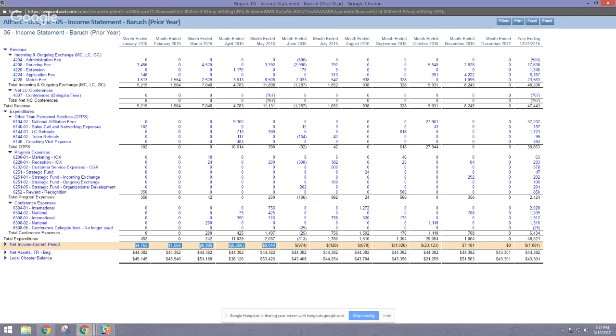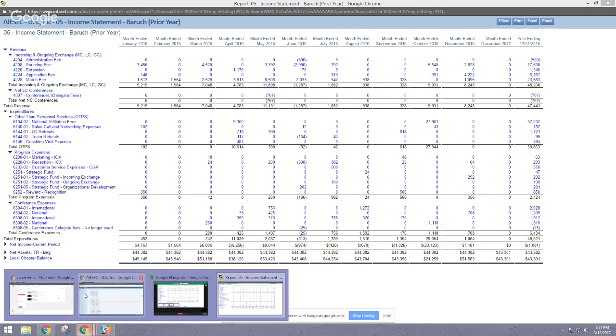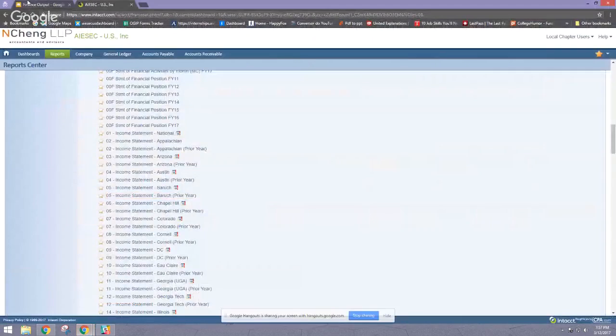If you add all of this to 44,000, that is how much money we had at the end of May. Do this for your own. It's counterintuitive as this says local chapter balance, but whoever programmed it did not understand how logic works.